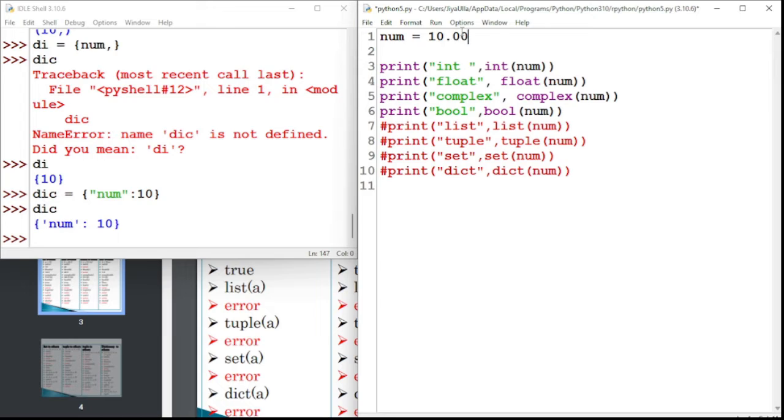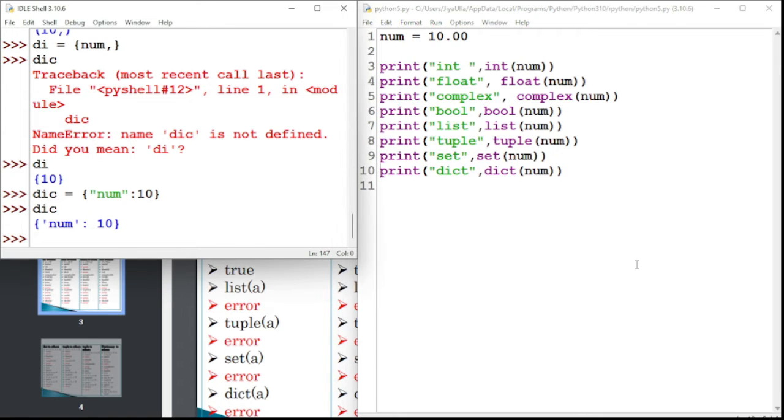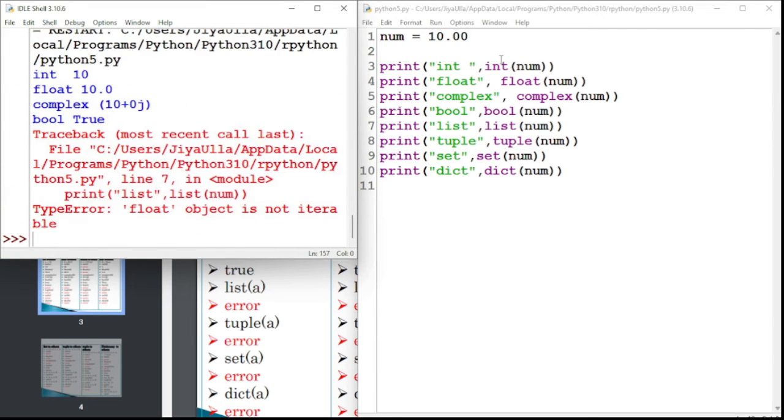If I take here 10.00, this becomes a float number. Let me see where all I am getting the errors. The same thing here, we will get errors for the multi-value data types also. It can't convert a floating number to a list. Other than that, this will convert all these things. A floating number is converted into int, a floating number into a floating number, and a floating number into a complex number, by the help of this. A floating number is a truth type, so it is giving true.